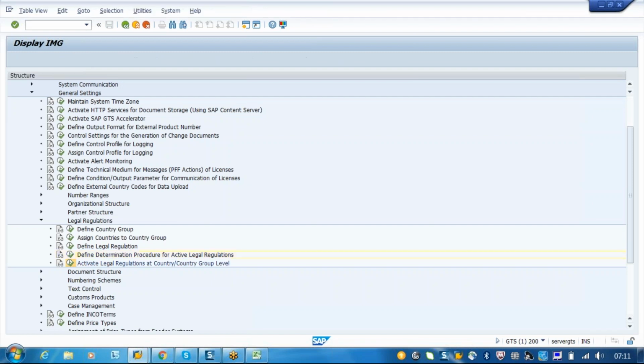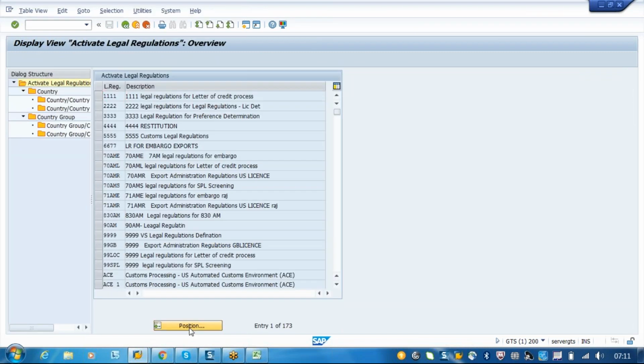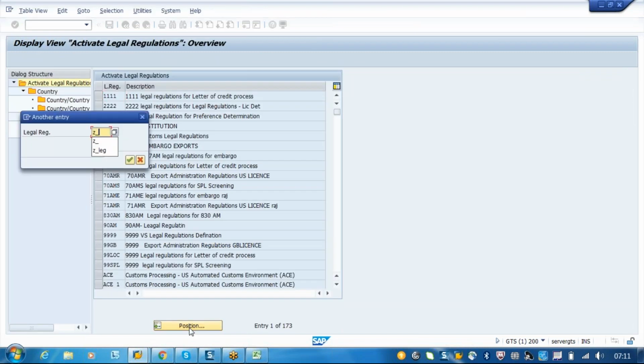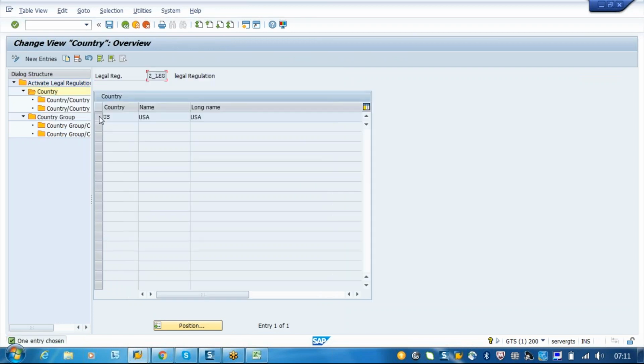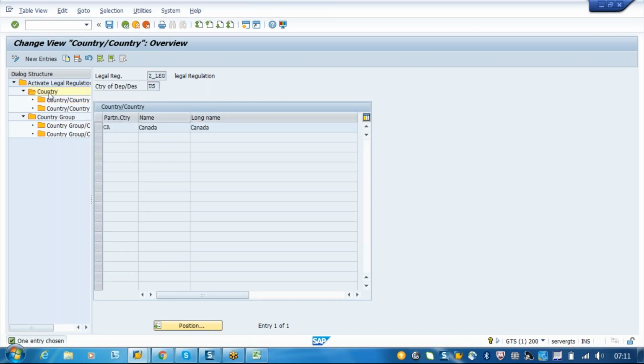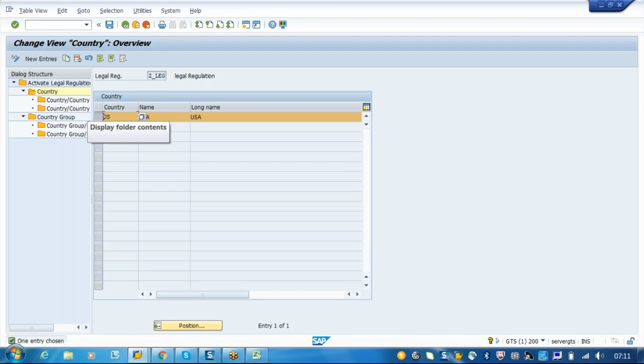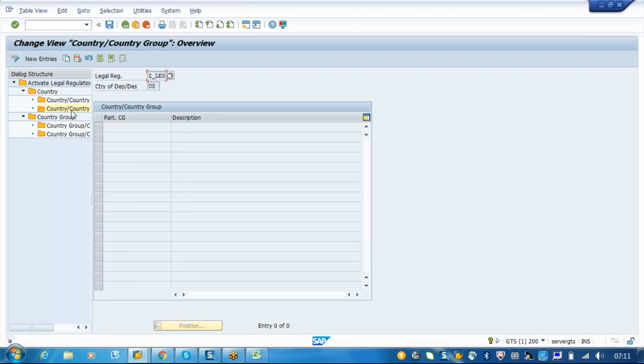So here we are assigning our legal regulation to country groups. So this is our legal regulation, whether we are assigning for country to country or country to country group. You can see here, this is from one country to one country. Okay, it's country to country. If you don't want this, then you can also do it for country to country group. What is a country group?